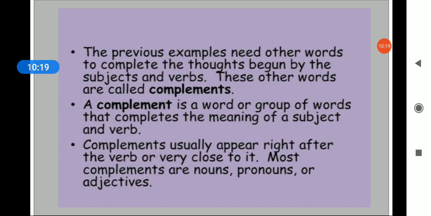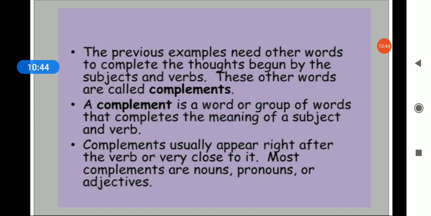Now, if I say the baby looks, now I am having a subject, the baby, and I am having a verb looks. But I am not able to get the complete meaning of that. So, to make a complete meaning of that, if I add a word, the baby looks happy.